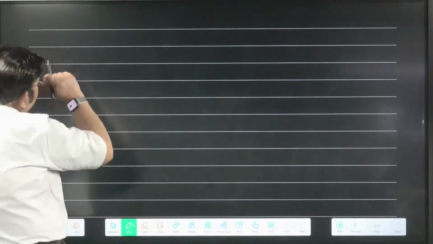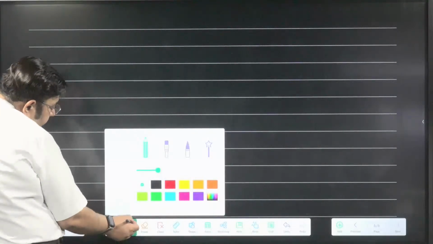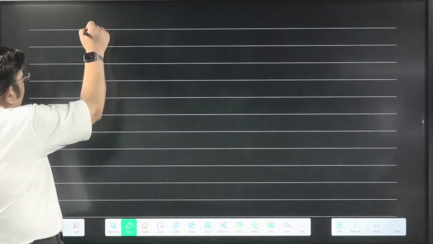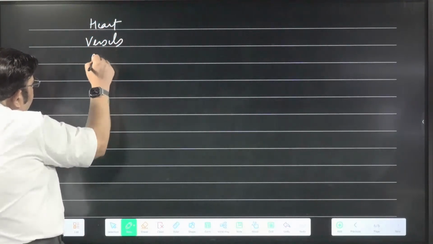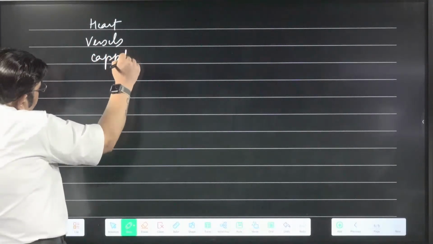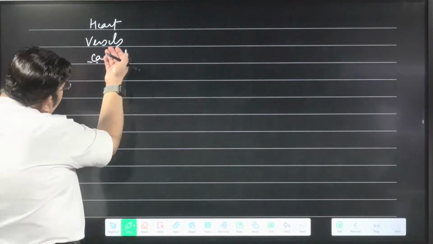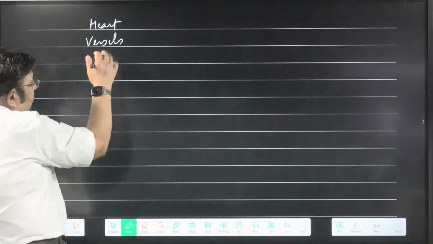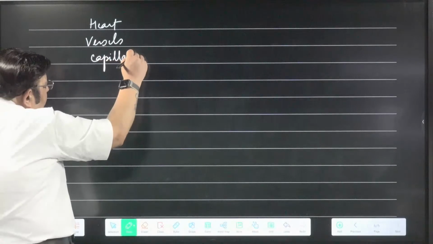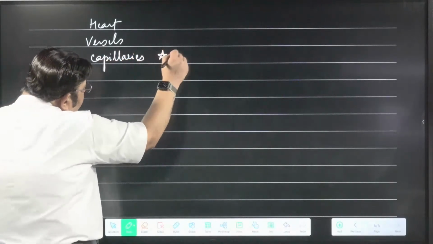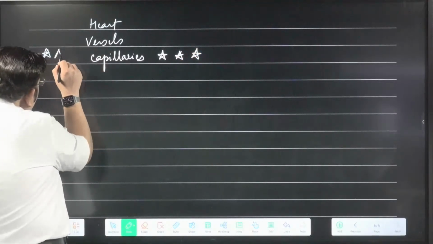Now, in a closed circulatory system, along with the heart and vessels, capillaries are characteristically present. Without capillaries, there is no closed circulatory system. Capillaries are characteristically present in all closed circulatory systems, and there is a reason for that.